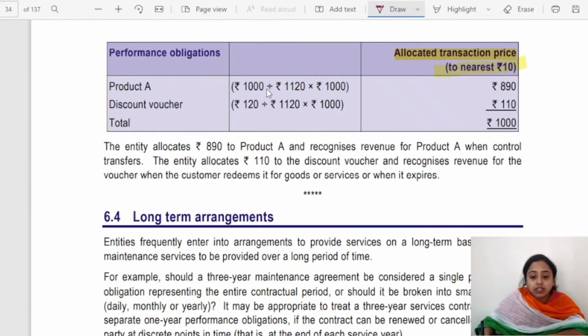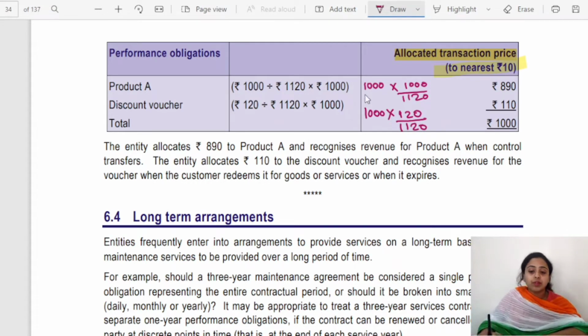See, 1000 rupees into 1000 divided by 1120, and 1000 into 120 divided by 1120. So this is the proportionate method, the transaction price allocated on the standalone price.